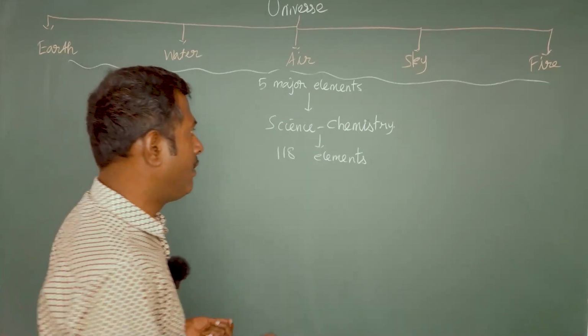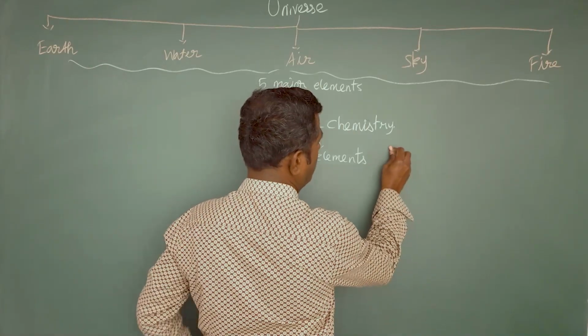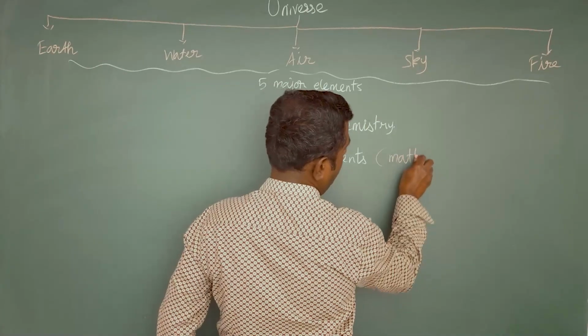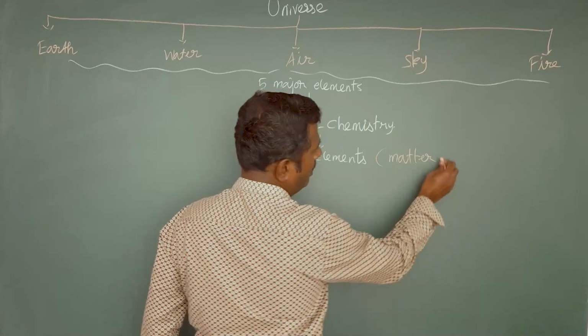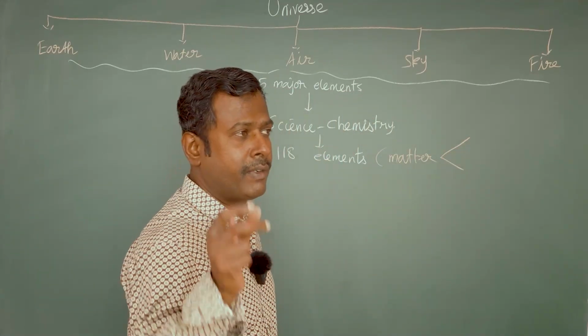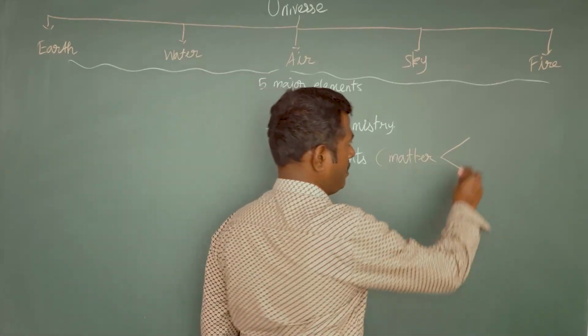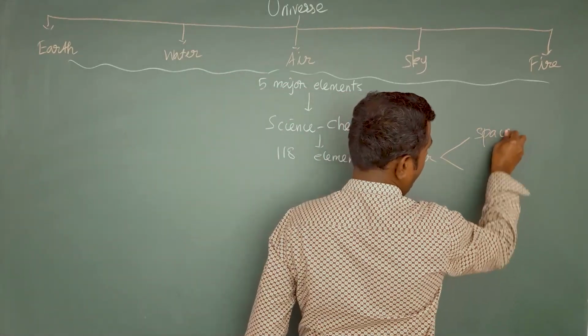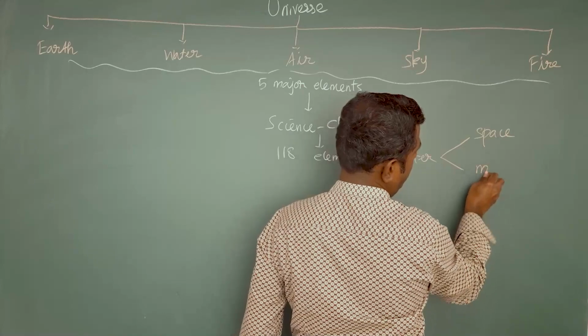What is matter? Matter consists of these 118 elements. Matter is the thing present in the universe which occupies space and which possesses mass.